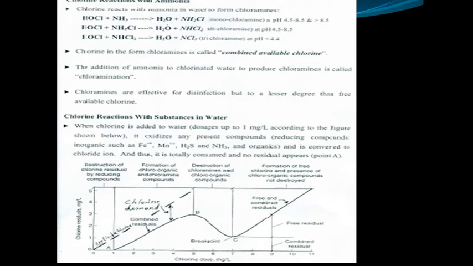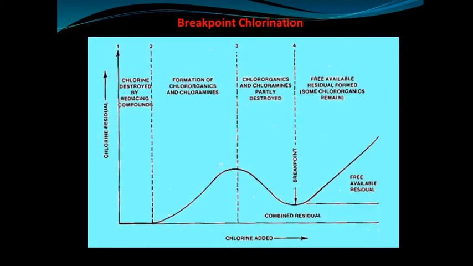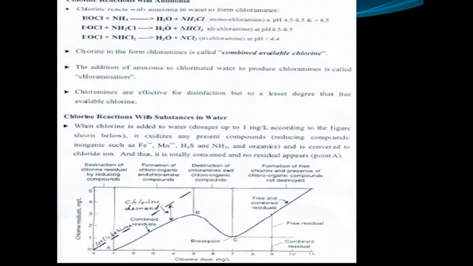Okay, so now you can see this graph, which indicates the breakpoint of the chlorination process. From that graph also you can understand. Vertically it indicates the residual chlorine in mg per liter, and horizontally it indicates the chlorine dose applied in mg per liter. So how much dose you are going to apply, and how much residual chlorine is present in that water. This breakpoint chlorination process has different zones, that is zone 1, zone 2, zone 3 and zone 4.